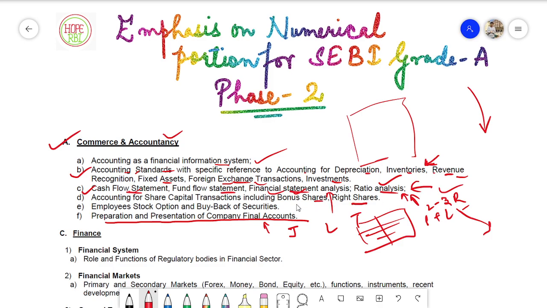I actually did not put much emphasis on this particular section, as well as on employee stock options and buyback of securities, because I did only the basics, and luckily I did not encounter many questions from this.